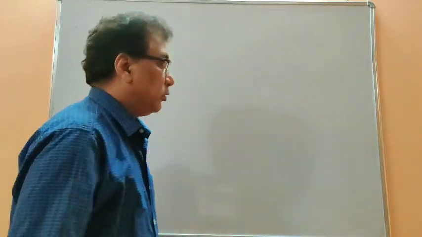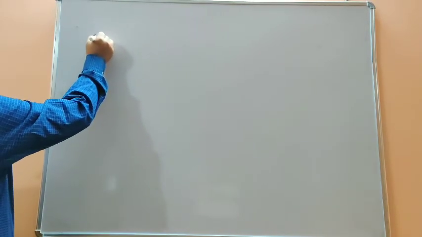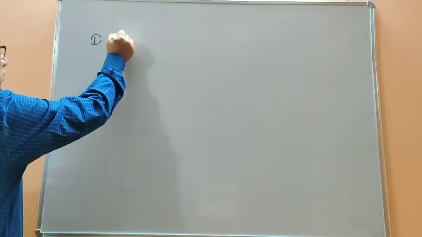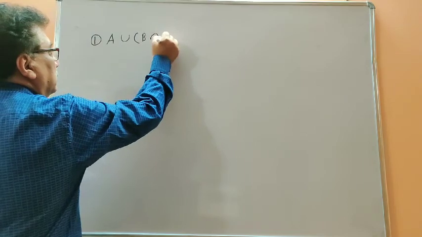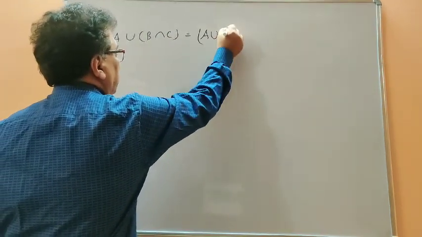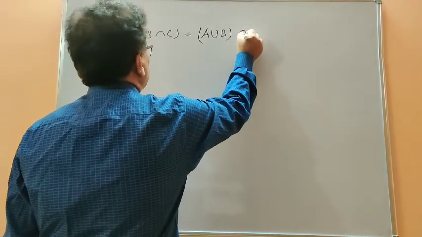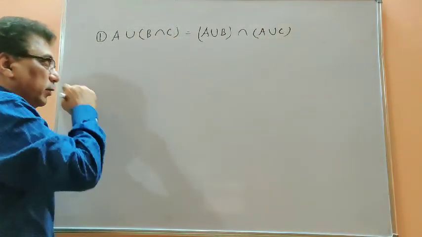So first, it is just a reminder of whatever we discussed in the previous video. I will recall all the properties that we have discussed there one by one. The first was the distributive law: A intersection B union C. This was the first law, known as the distributive law.